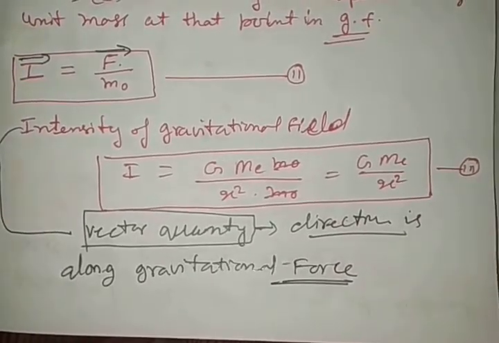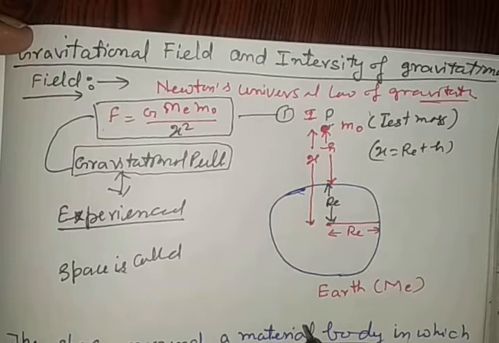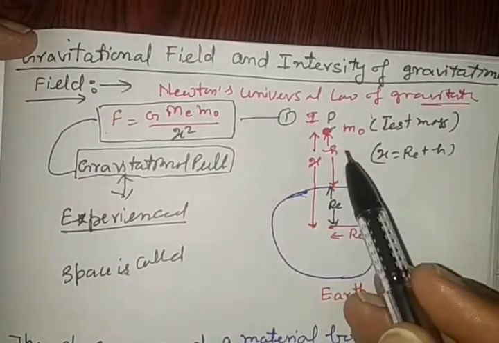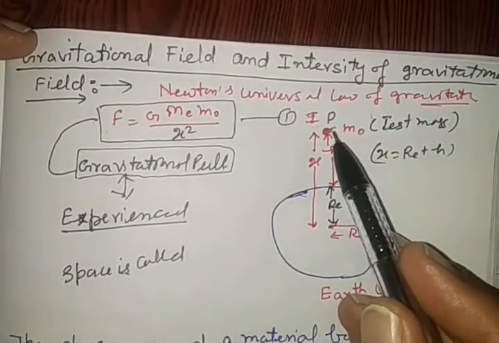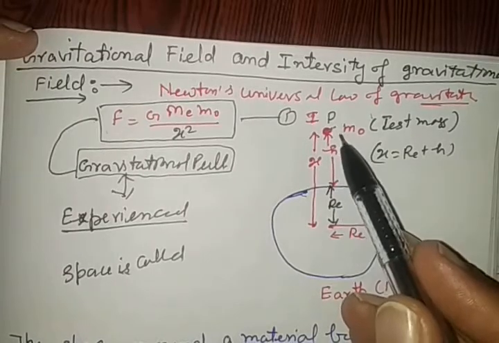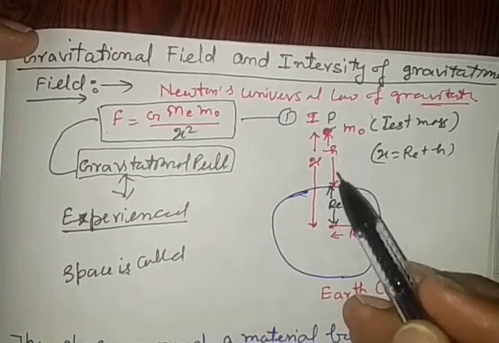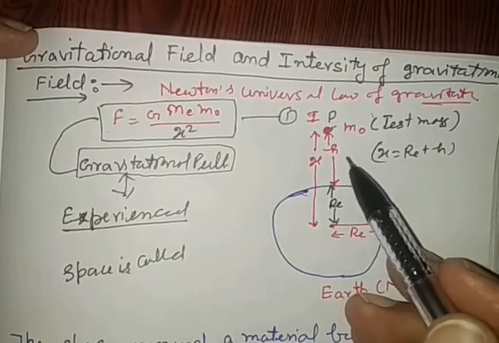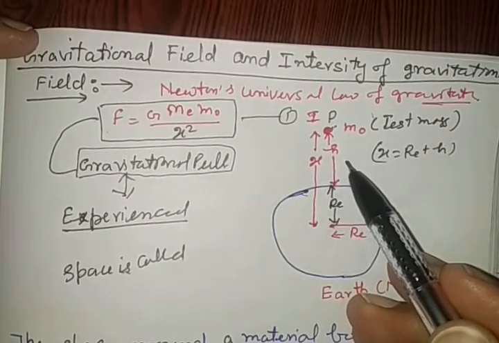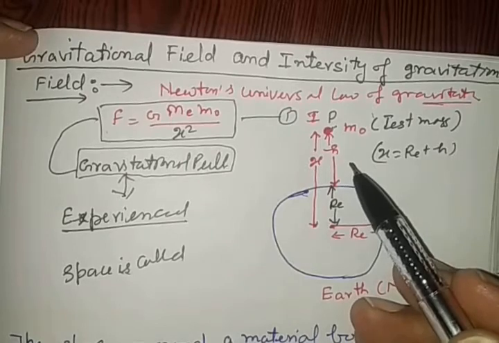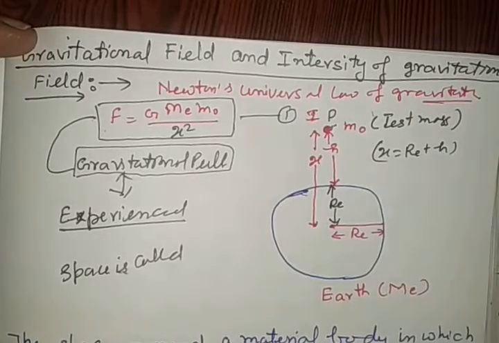It must be clear to everyone. See here in the diagram once more. If the test mass is free to move, then due to the gravitational force it will be attracted by the earth towards it. So a force acts, and according to Newton's second law of motion, this force is equal to mass into acceleration.